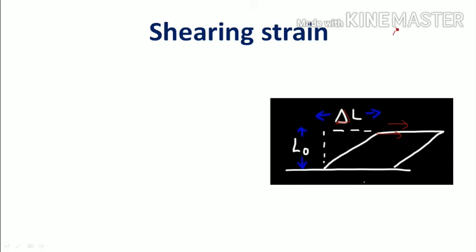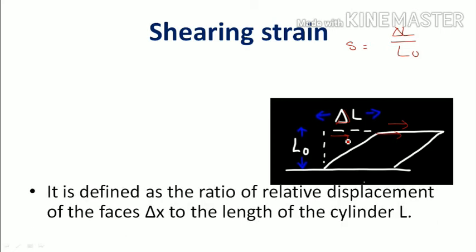So what is the strain formula? Strain is equal to change in length by original length. The original length is L naught, the change in length is delta L. We are taking the movement in the tangential direction. So S is equal to delta L by L naught.